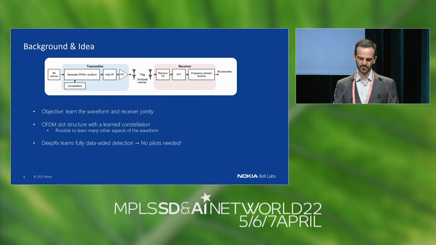That's why we turn to machine learning, which can make sense of all of this data. And what we propose is to train a machine learning model to build this constellation for us based on all of these inputs. And I must highlight that the constellation must, of course, be understood by both the transmitter and the receiver. And that is why we need an end-to-end model.